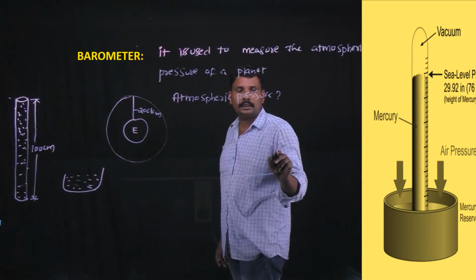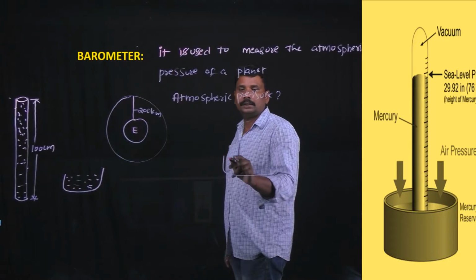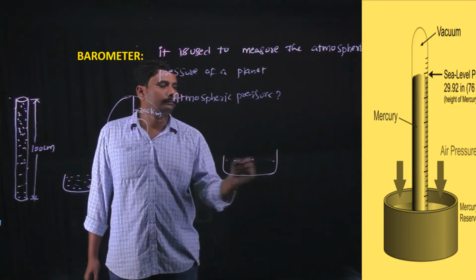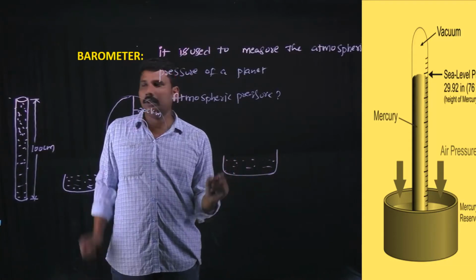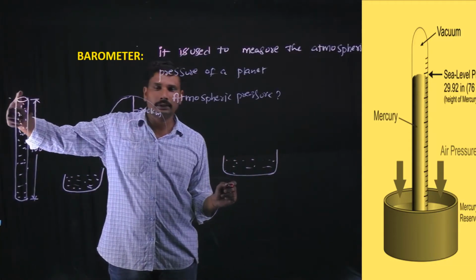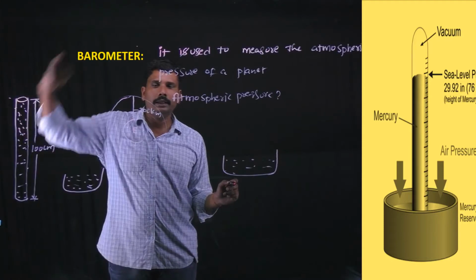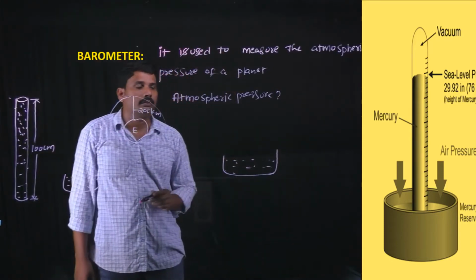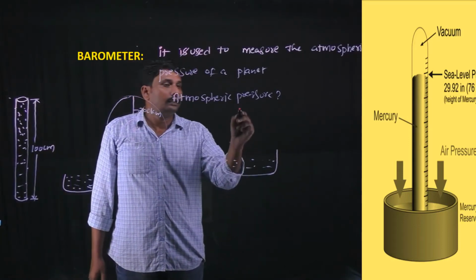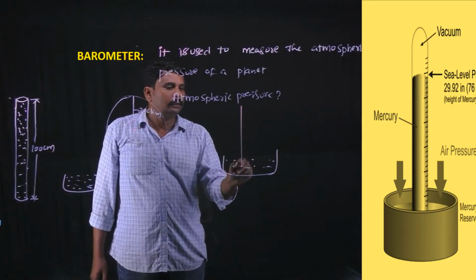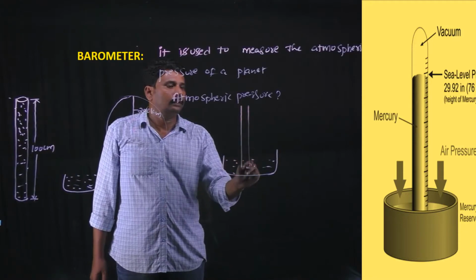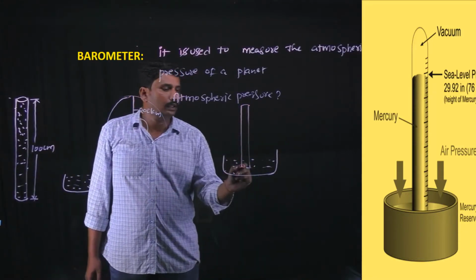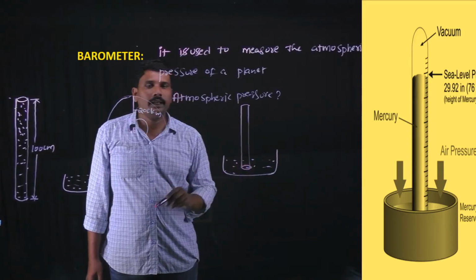This is a glass vessel consisting of some mercury. Now this open-ended glass tube is closed with the thumb, and it is reversely placed inside the mercury level in the glass vessel. The upper end is the closed end of the glass tube, and this is the open end of the glass tube.